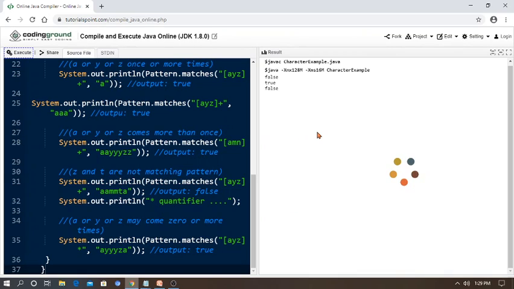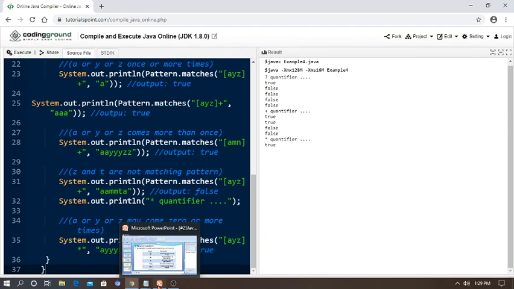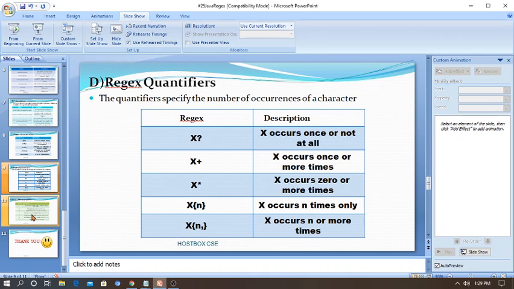So mostly it will be true, false and like this in output. Yeah. So first it printed true, false and false, followed by the plus quantifier, it will be true, false, and plus quantifier true, like that. So patiently you can check, and again I am repeating, whenever you want you can change the values at runtime. You can check, if a match is not found it will say false only. Whenever a match is found it will say true only. Back to the presentation and the last one.